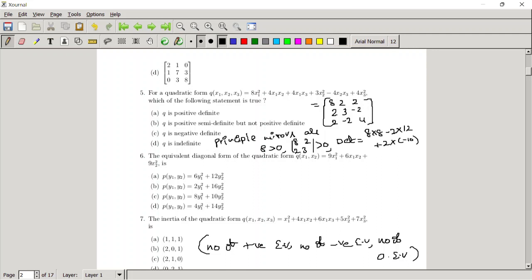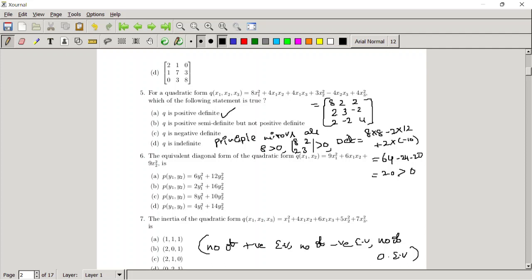Minus 4 minus 6 is minus 10, minus 2 times 12, 8 plus 4 is 12. This is equal to 64 minus 24 minus 20, which is 20. So it is greater than 0. All the principal minors are greater than 0, that means all the principal minors are positive. So from this we can say it is positive definite. Is it clear? Yes, sir.